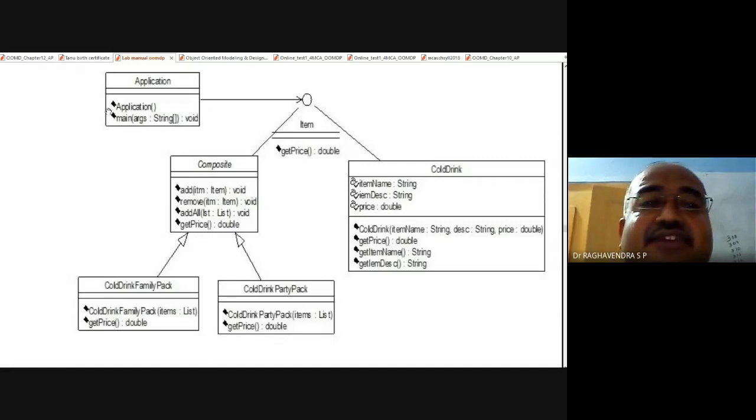This particular application will be executed by another class called the Application class through the main program. The main program will call the superclass, that is the interface, and when you invoke this, the invocation will be carried to the subclasses, Composite and ColdDrink, and the invocation passes to the subclasses in the final level of the hierarchy, that is ColdDrinkFamilyPack and PartyPack.